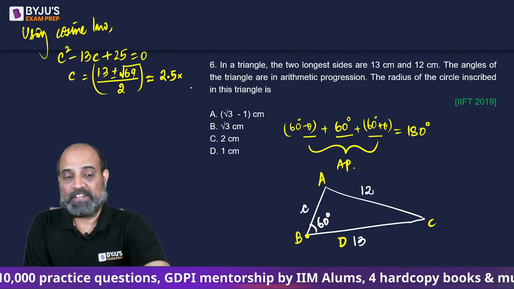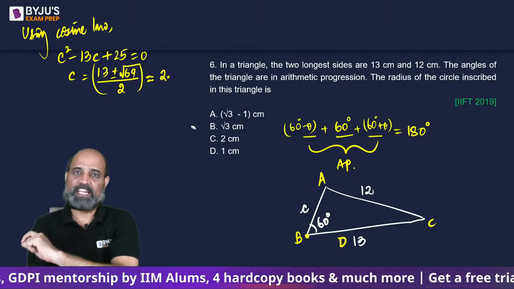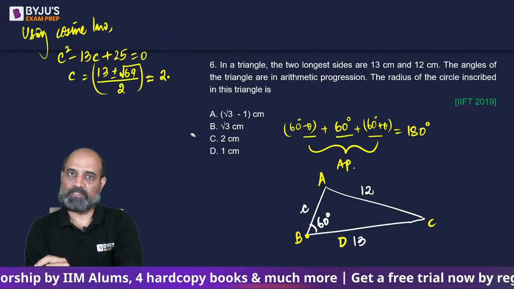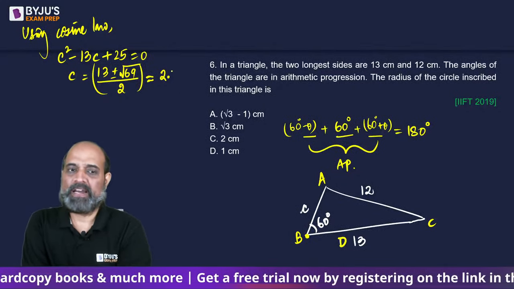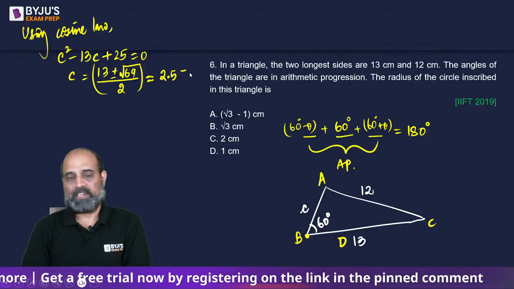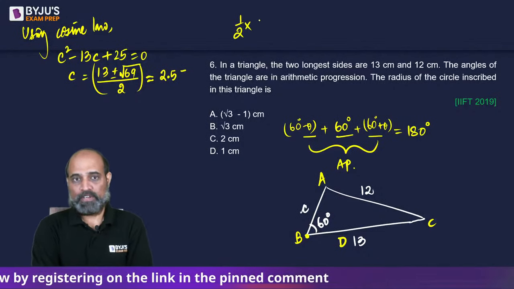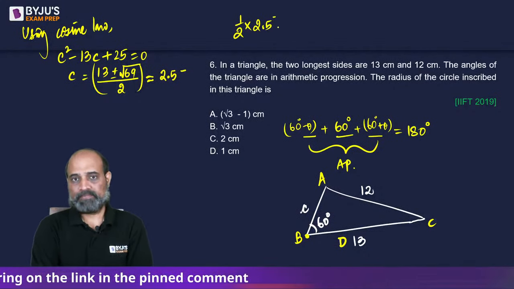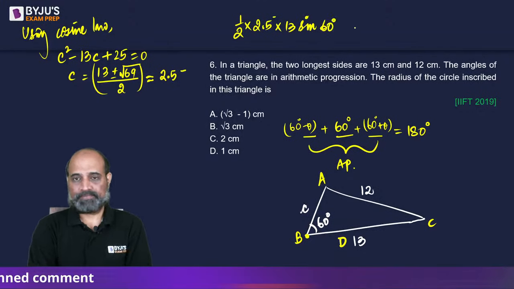Sorry, less than 2.5. Because 13 minus 8 point something will be 4 point something, by 2 will be less than 2.5. So we will keep in mind that the answer we are getting, we are thinking of a smaller value than that. Now, how to calculate the area of this triangle? Half A B sine 60.